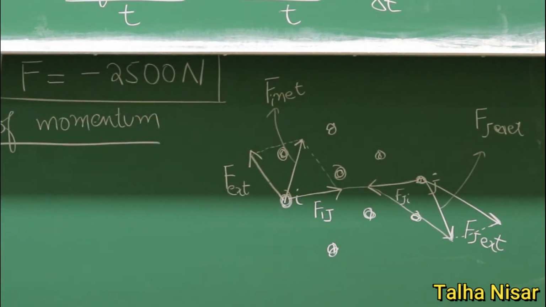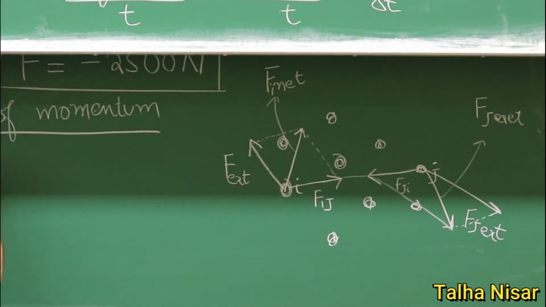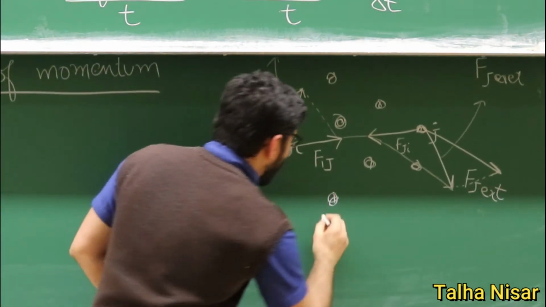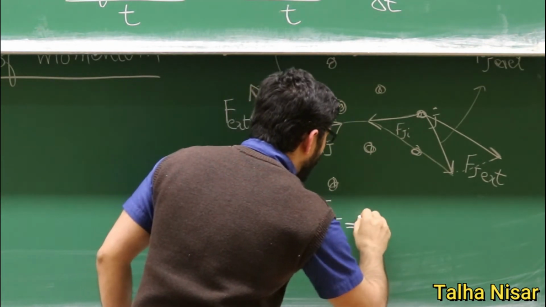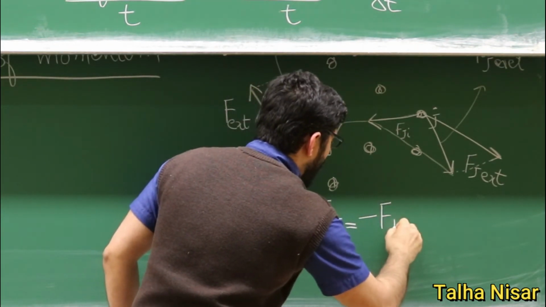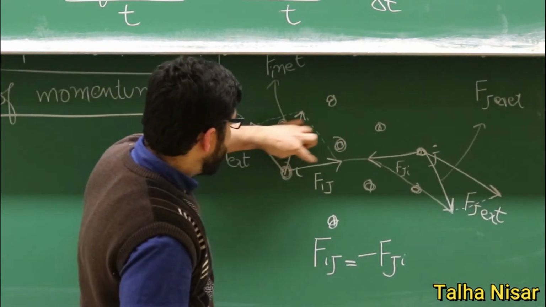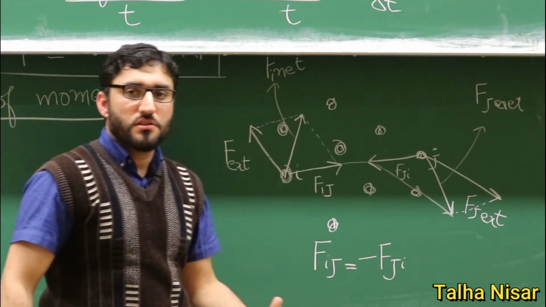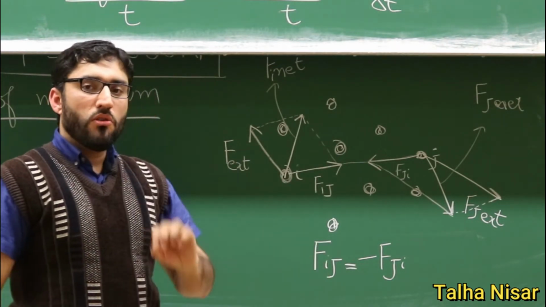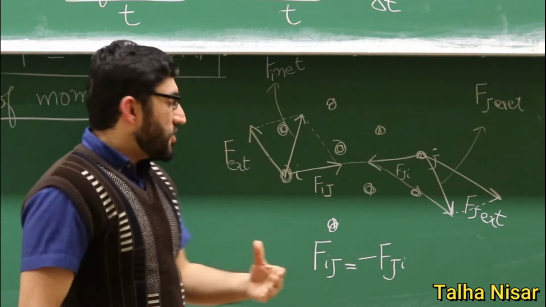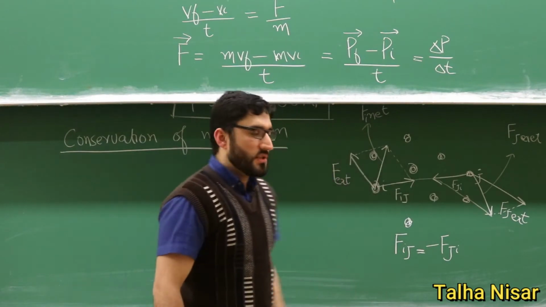And now, according to Newton's third law, Fij is equal to minus Fji. So this force and this force, they are cancelling each other because they have the same magnitude but opposite direction. The only forces that are really affecting the system are the external forces.